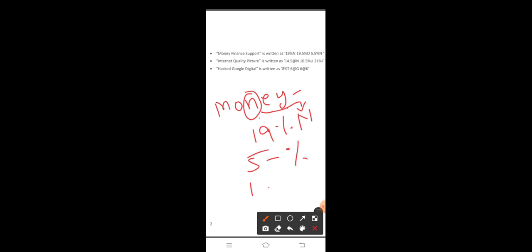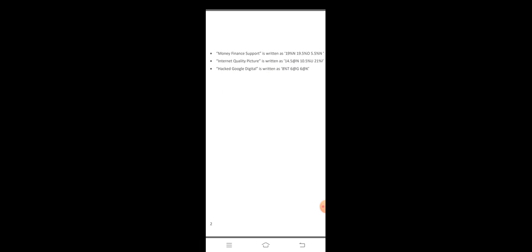And the number 19: the place value of M is 13 and the place value of Y is 25. We add the first letter place value plus the last letter place value: 13 plus 25 equals 38, divided by 2 equals 19. So 19 percentage N is the code for money. So friends, this is the technique for finding the coding pattern from the reasoning ability point of view.